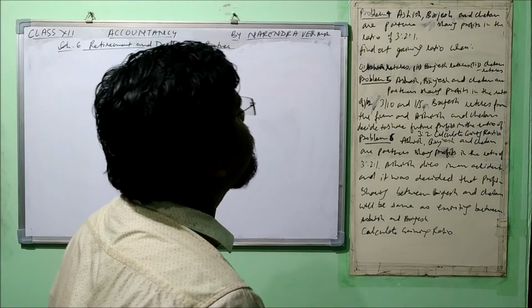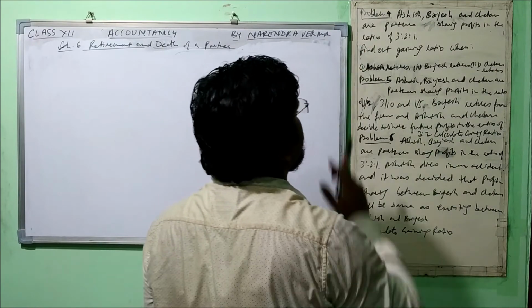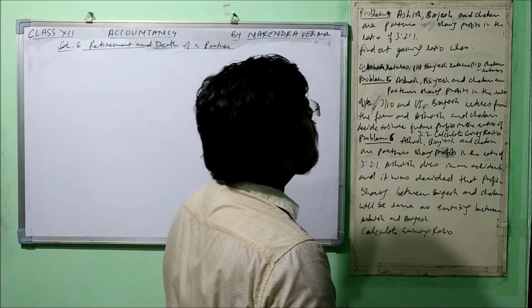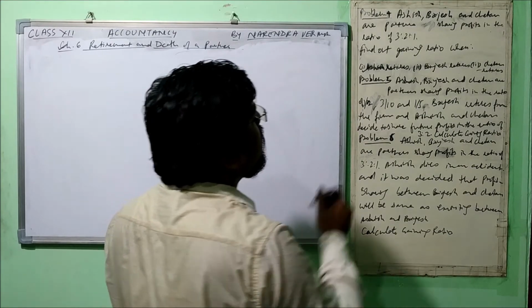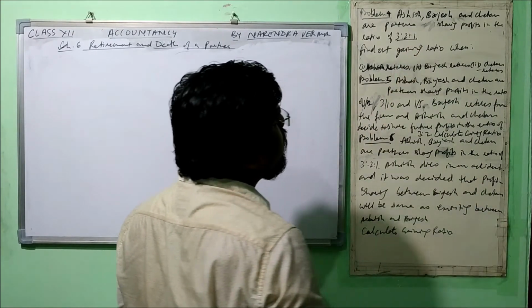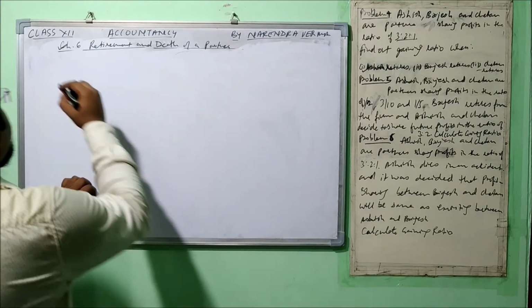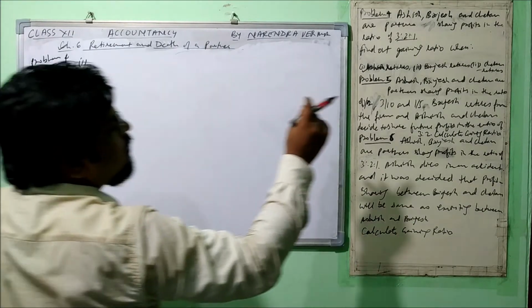So, I have written the questions here, let's read them out. Starting with problem number 4. Ashish, Brijesh and Chetan are partners sharing profits in the ratio of 3:2:1, right? Find out gaining ratio. So, this is very simple one. So, we got 3 situations.